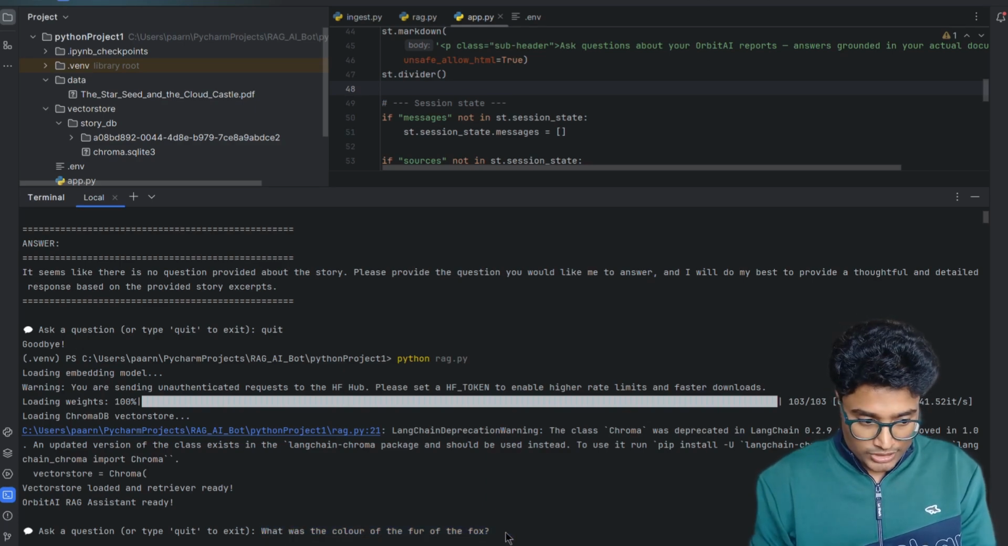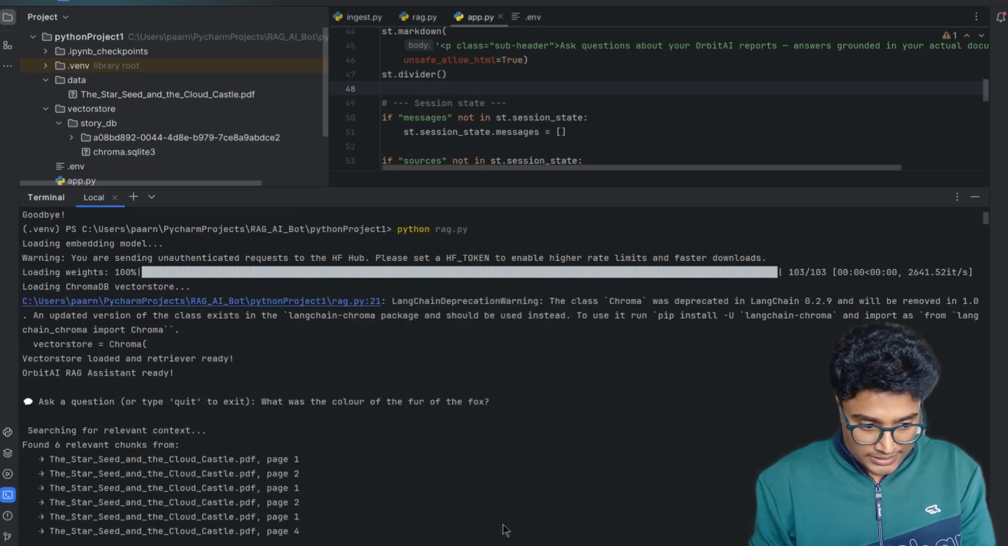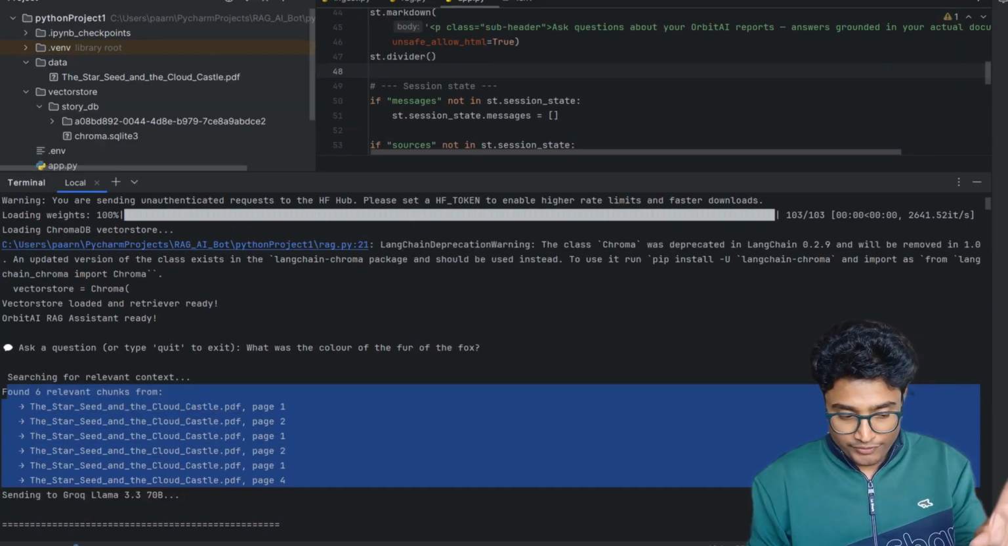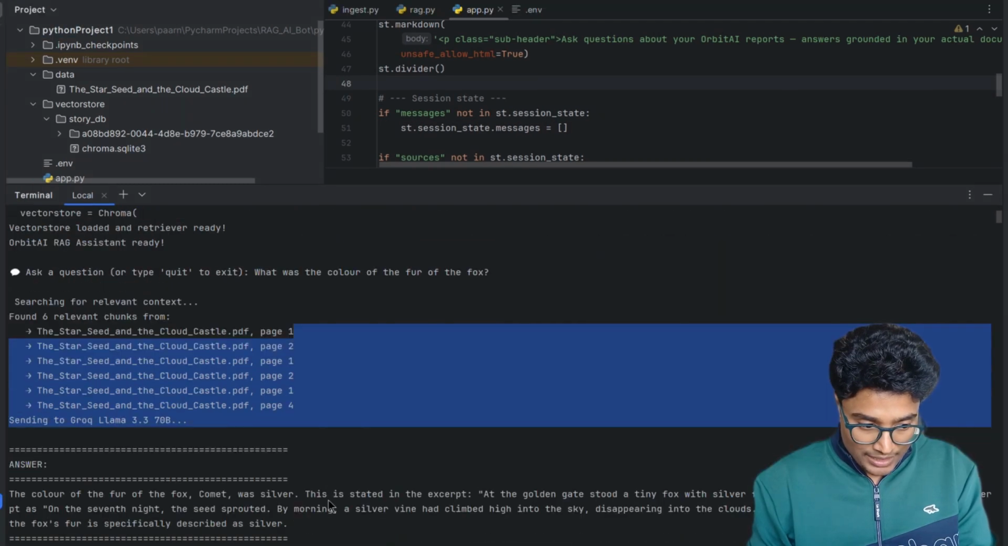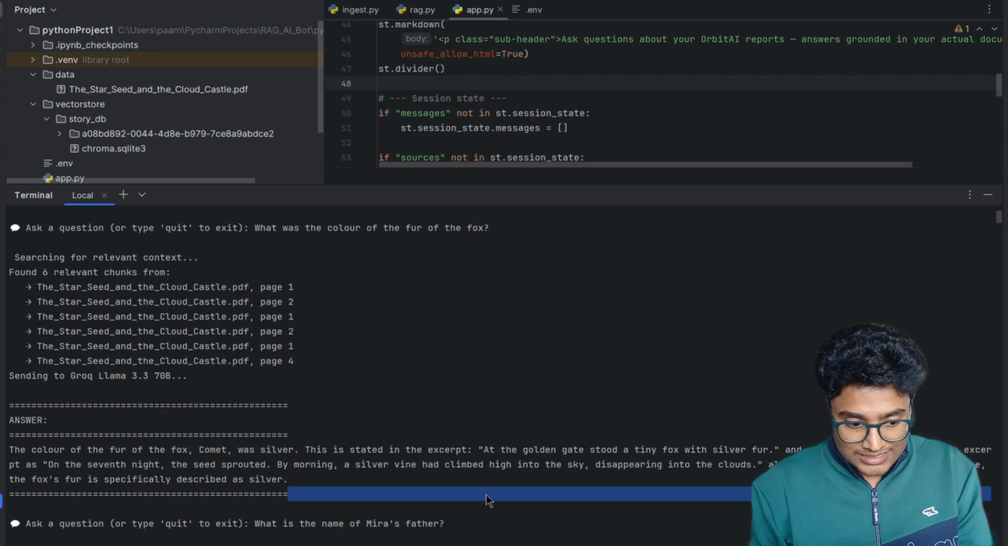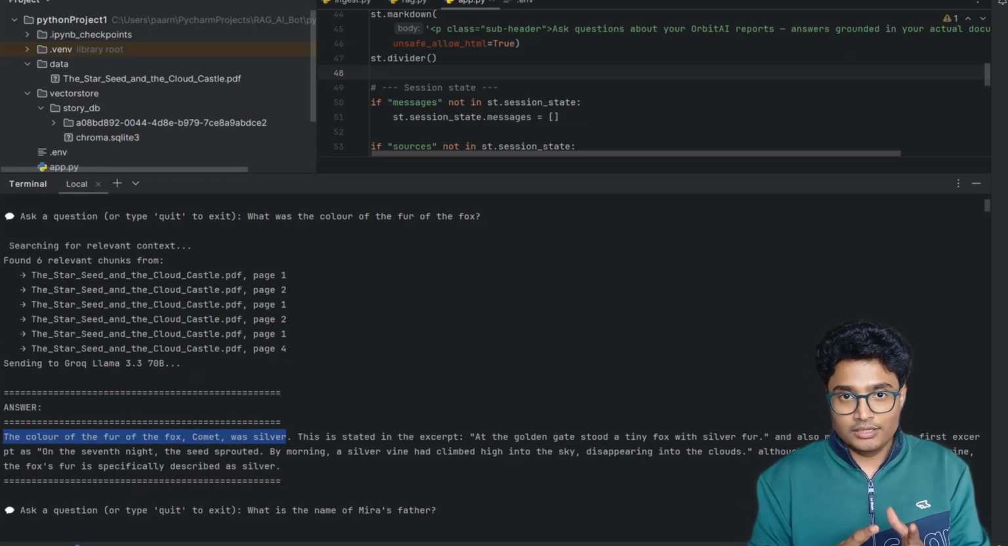Now see what it is doing. It is returning these 6 chunks. Page 1, 2, 1, 2 and 1, 4. So these are all different snippets of those pages, and it is generating the answer that the color of the fur of the fox was silver. See, that's how it is using my chunked documents and the embeddings to generate the right answer.